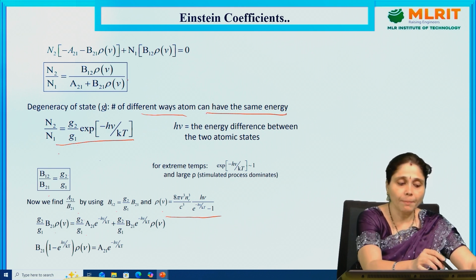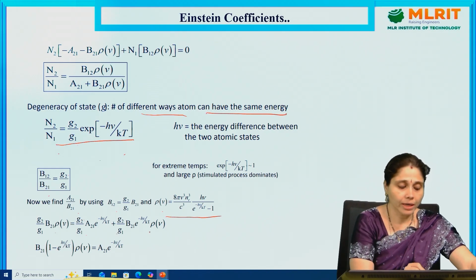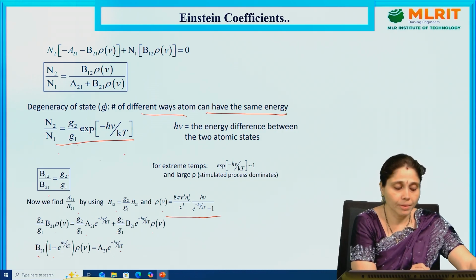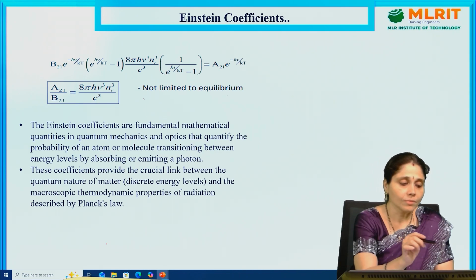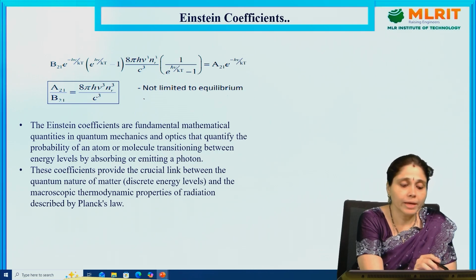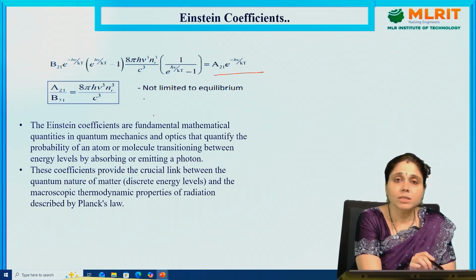So by comparing and equating the terms, we get this. Taking B21 common, B21 e^(h nu/kT)(e^(h nu/kT) - 1) times 8 pi h nu nr^3 / c^3 times 1/(e^(h nu/kT) - 1) equals A21 e^(h nu/kT).